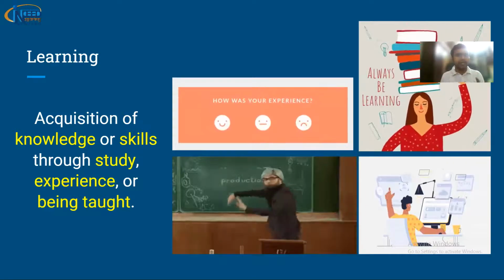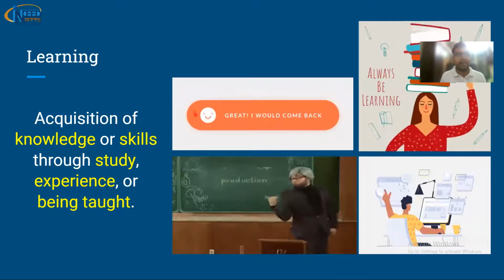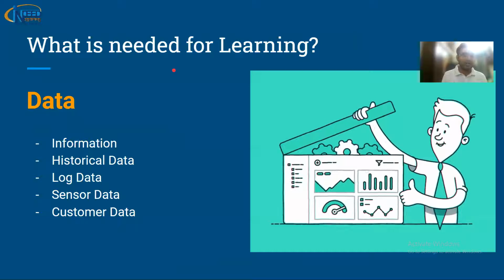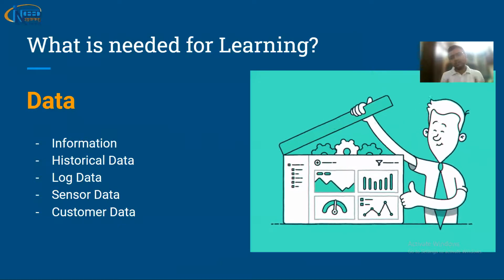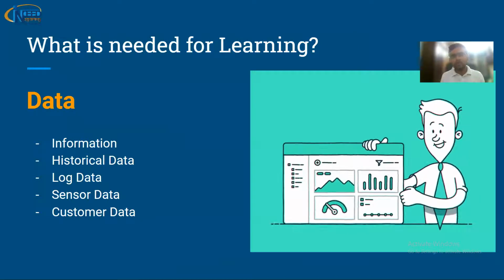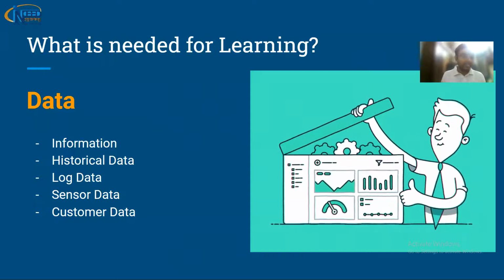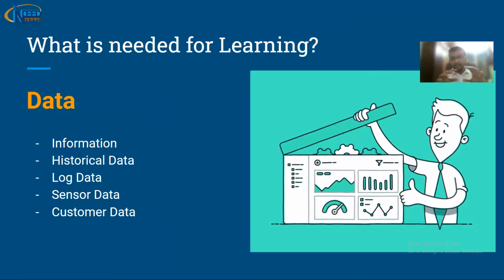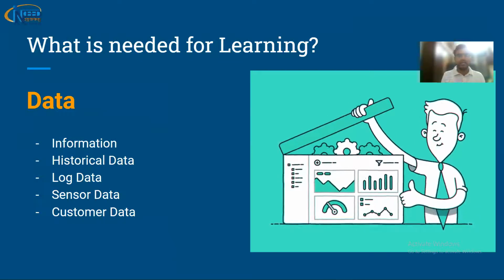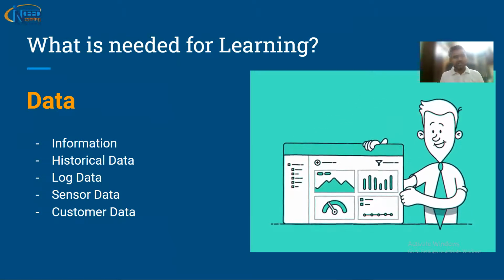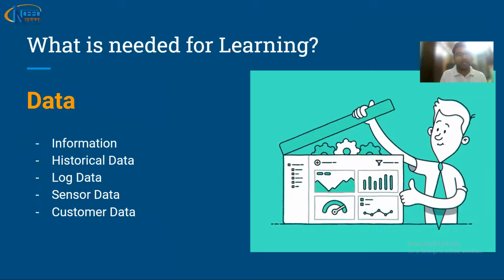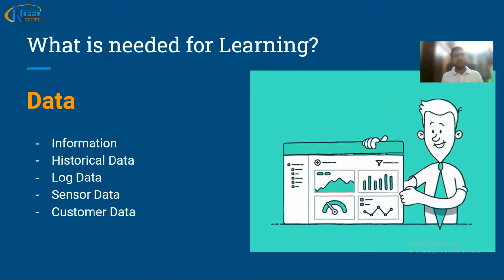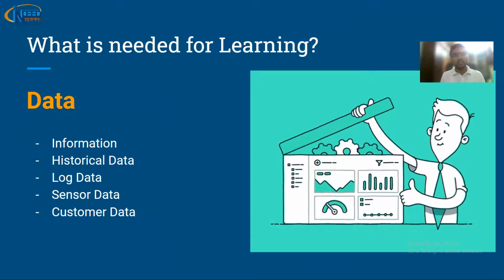And we are trying something similar with machines as well. Let's try to understand what do we require for learning purpose. Yes, you have got it right. We require data. Data is the only thing we require. If you are sitting in a classroom, what do you need, or what are you getting there? You are getting information. What is information? Information is data only. You are storing it somewhere. In the mind, there are stacks. You are storing the data in the stacks in the mind. So data can be of different formats. It can be information, it can be historical data, it can be log data, it can be sensor or customer data. So different formats of data can be there, but that data is required for learning purpose.